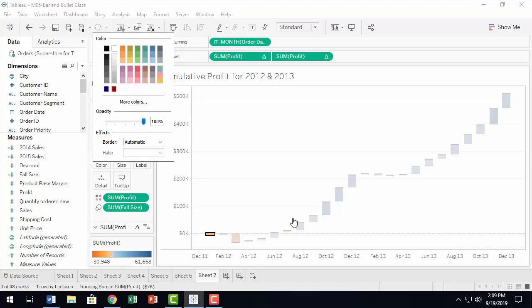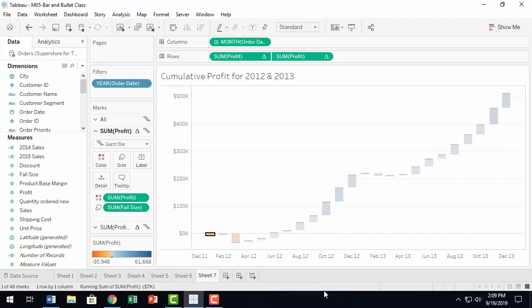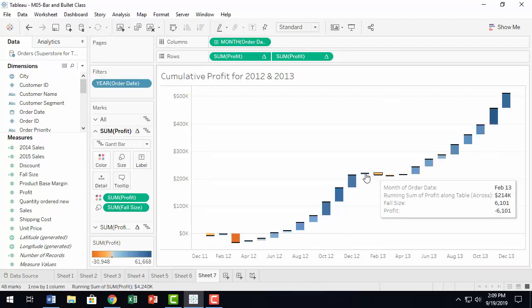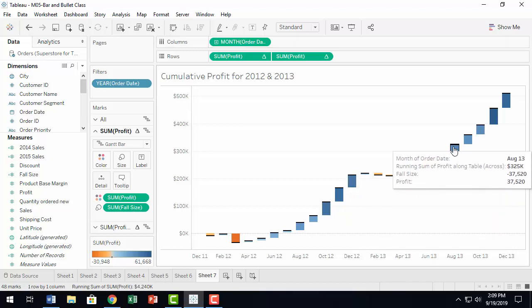So now you see it becomes dark. But I don't know whether this makes the chart better or not.